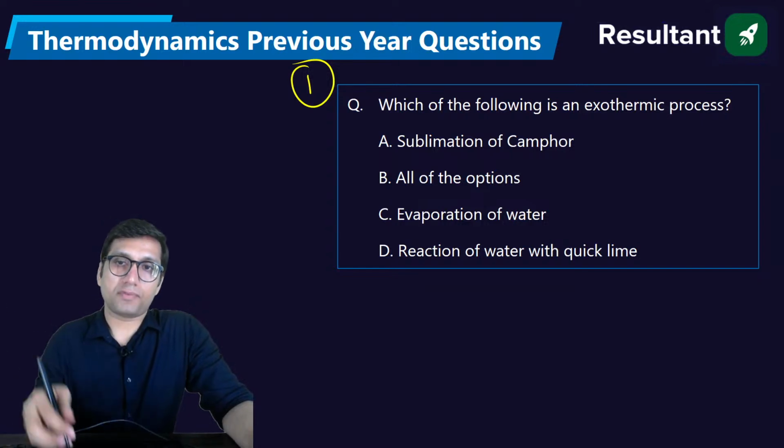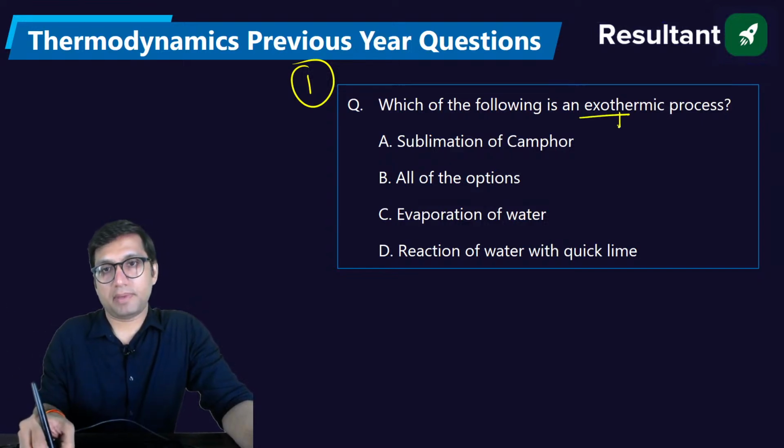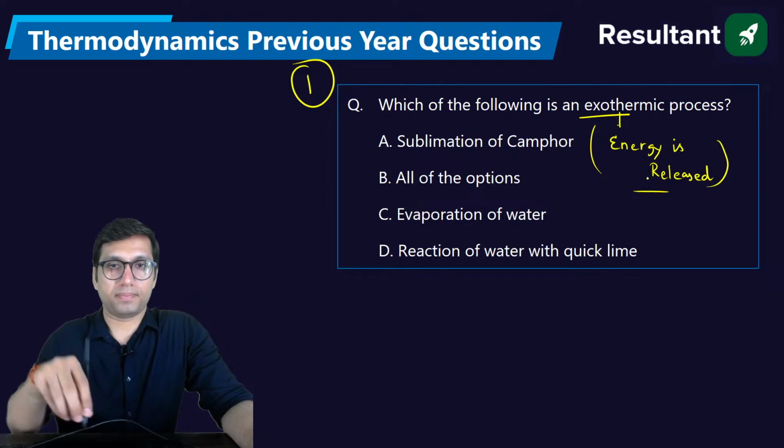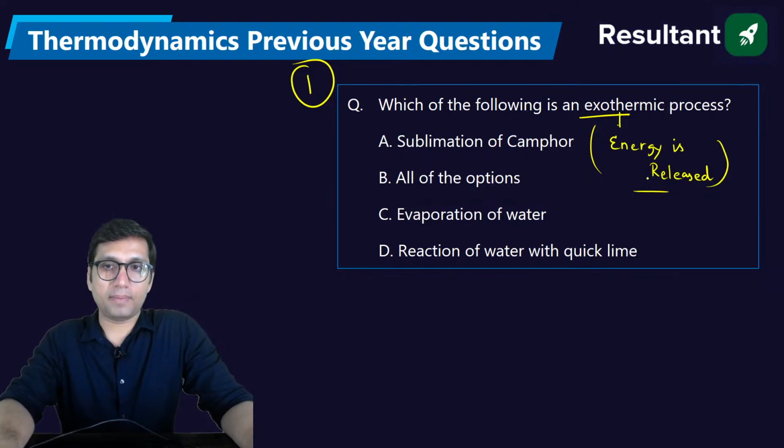Which of the following is an exothermic process? Exothermic means energy is released. These are all previous year questions on the thermodynamics subject. Energy is released from the process. Which of the following will be an exothermic process?